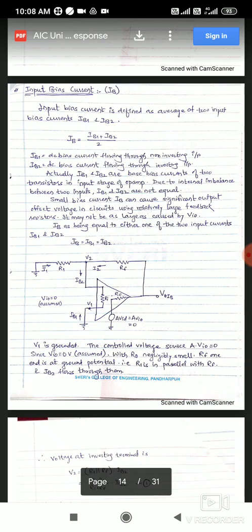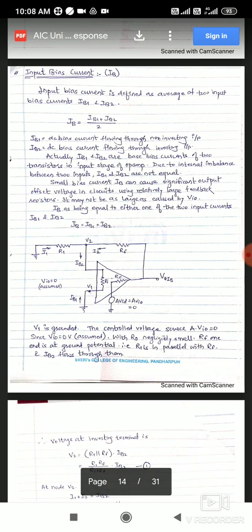Now the next specification of the practical op-amp is the input bias current. We have seen the definition in the first chapter, the definition, the ideal values and practical values. But in this chapter we are discussing this input bias current thoroughly, in detail. Input bias current is denoted as IB.